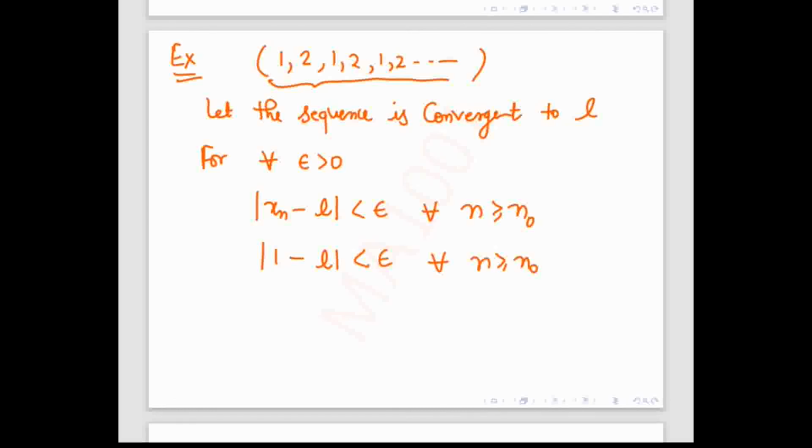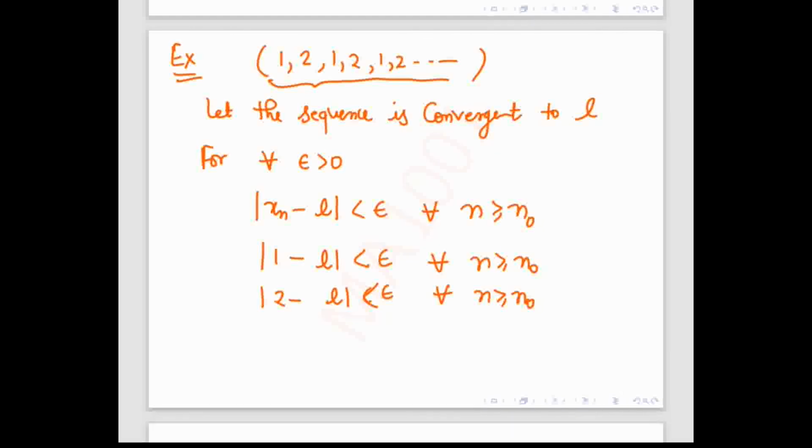If the number is 2, then also it is true: mod of 2 minus L is less than epsilon for all n bigger than n0. Up to that, it is okay for everyone? Yes, sir. I assume that the sequence is convergent and then I apply the definition.